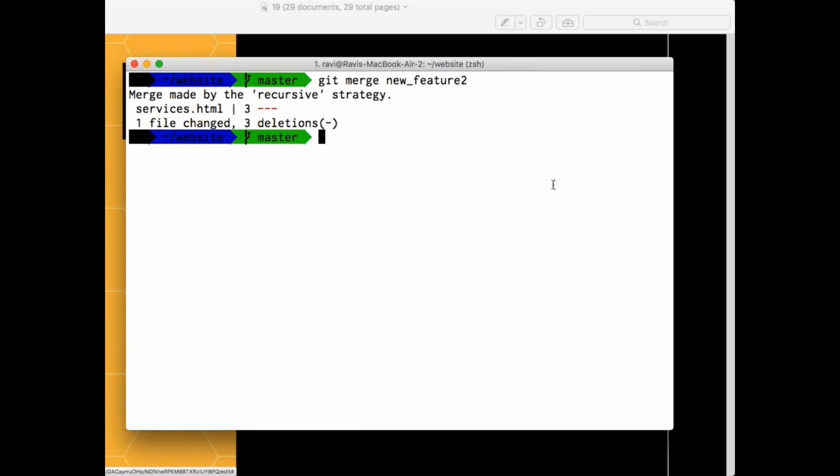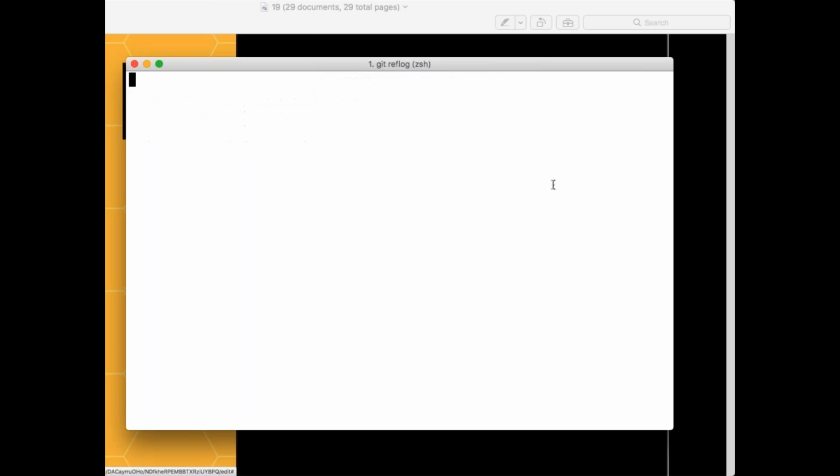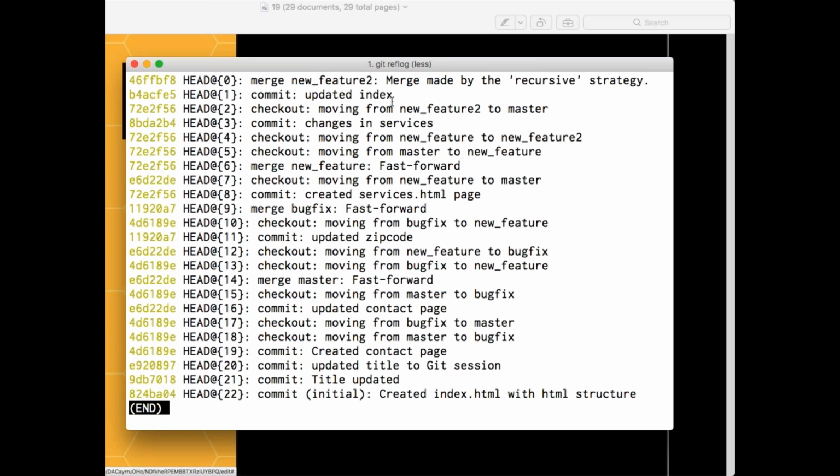What does it say? Merge made by recursive strategy. And you see here, if you see git reflog, for all of these, can you observe 46FFBF8 anywhere here? No. For this specific merge, it created a new commit ID. But if you observe your other merges here, where is that other merge? You have one merge here. You have one merge here. You see, you already have the same commits.